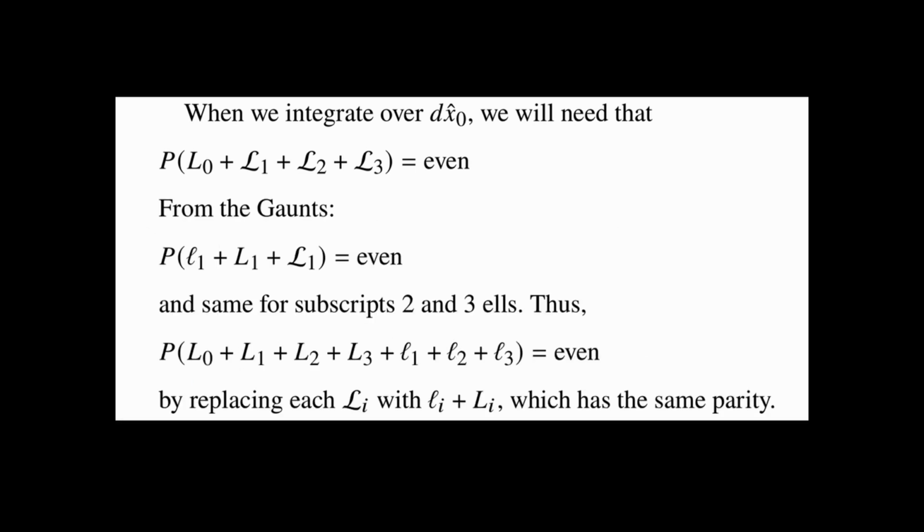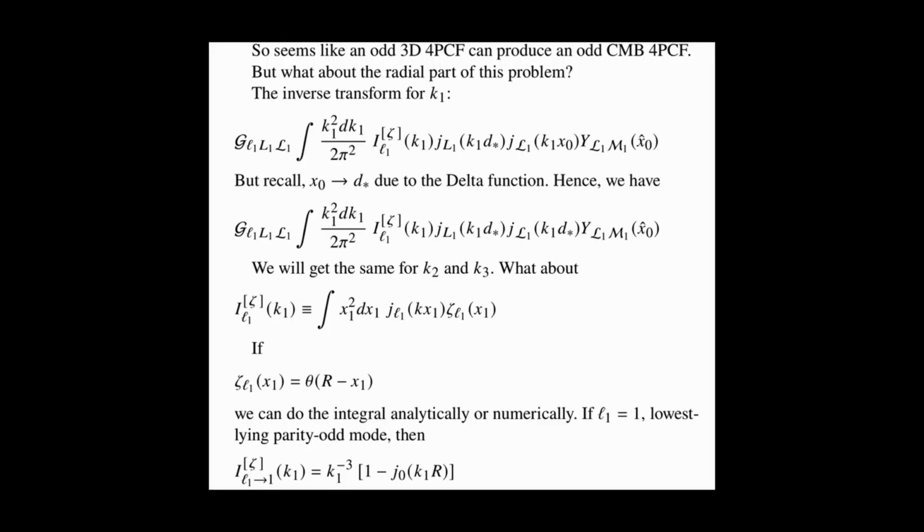Now, from the Gaunts, we saw that we're going to have little l1 plus big L1 plus script L1 even. Same results for the subscript 2 and 3 L's. And thus we can show that capital L0 plus capital L1 plus capital L2, etc. is going to be even, because we can replace the big script Li's with little li plus capital Li, because that latter quantity has the same parity. So it seems from this analysis like an odd 3D 4-point function can produce an odd CMB 4-point function.